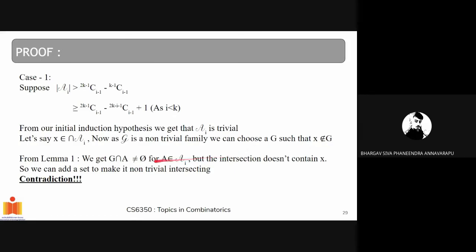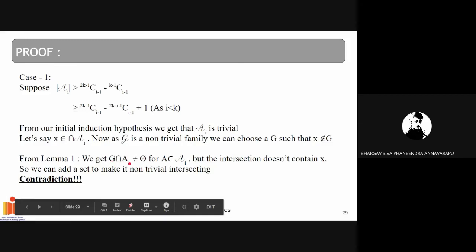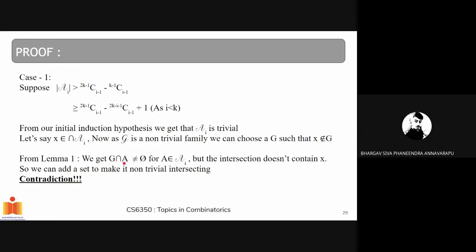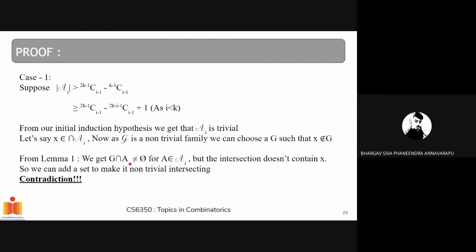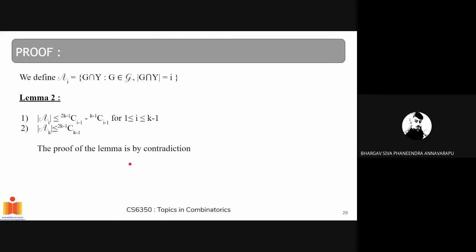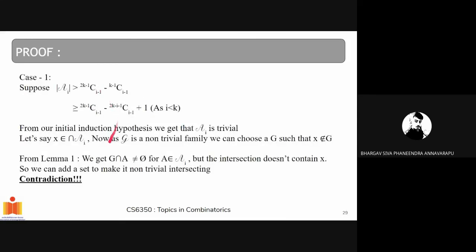From our lemma 1, we get that G intersection A is not equal to the empty set. This A is basically some G prime intersection Y, because A is defined that way. If you see over here, any element of A_i is of the form G intersection Y, and we have chosen a new G such that G intersection A is not equal to the empty set. This we can say by lemma 1, as G intersection G prime intersection Y is not equal to the empty set, and this is true for all A belonging to A_i.